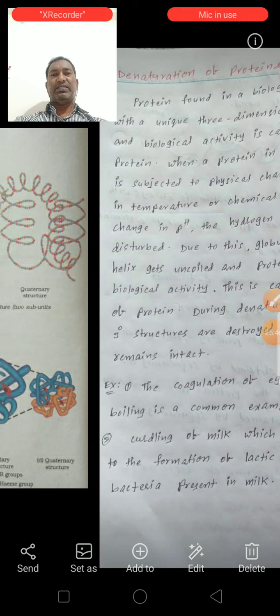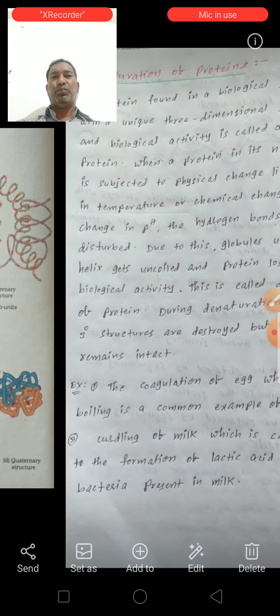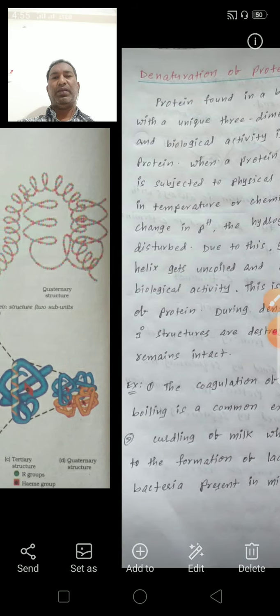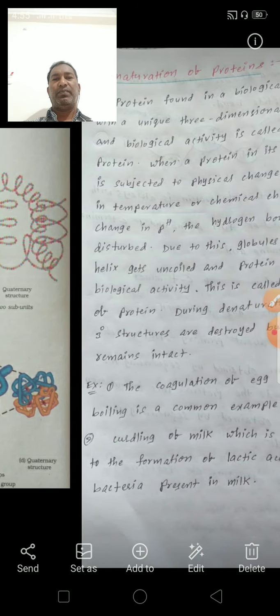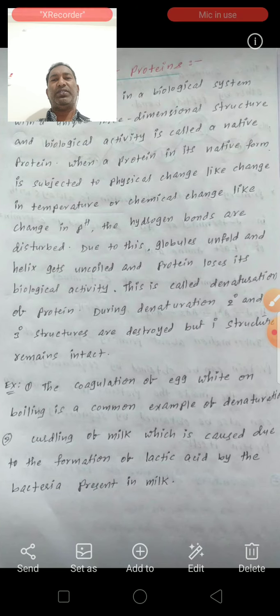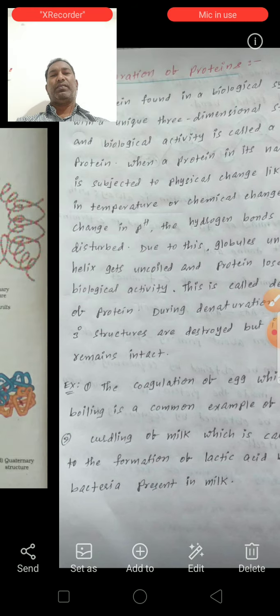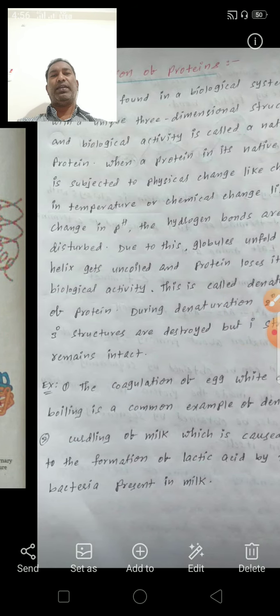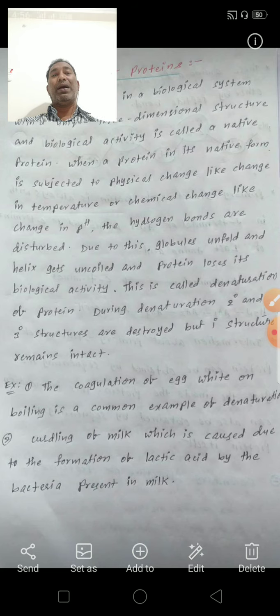Here next, denaturation of protein. See here, a protein found in a biological system with a unique three-dimensional structure and biological activity is called a native protein.